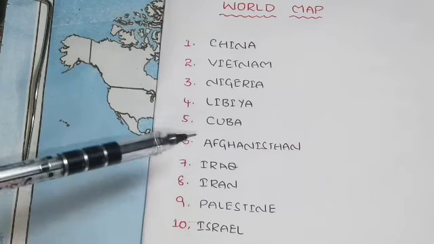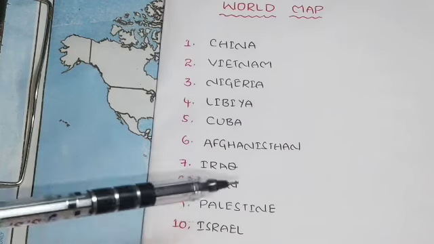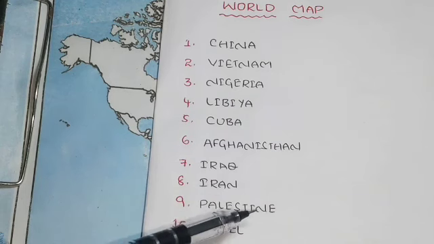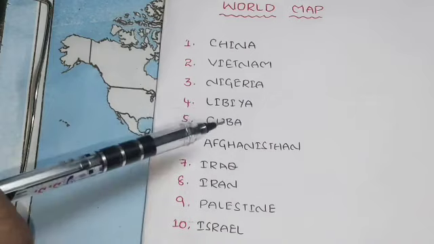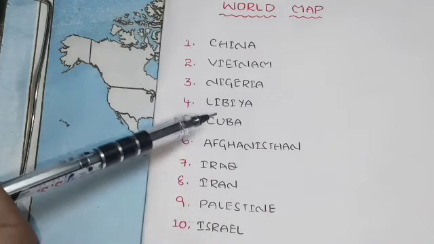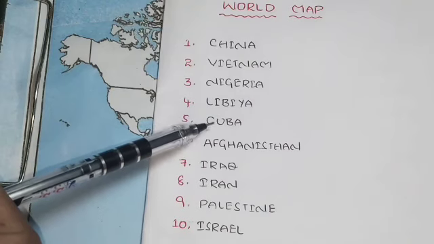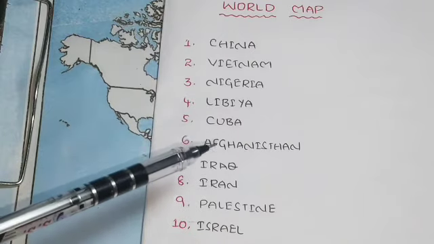So we can expect, and especially Palestine and Israel, it has a Middle East conflict issue. West Asian conflicts is also a topic, so it can be covered from that also. And Cuba is also a main country which followed the communist policy, which inspired all the Latin American countries. So these 10 countries we are going to cover in this map pointing.